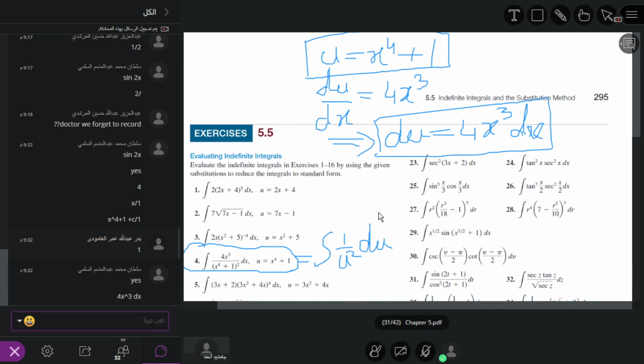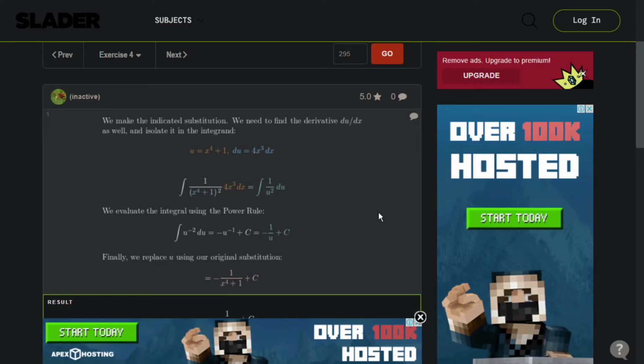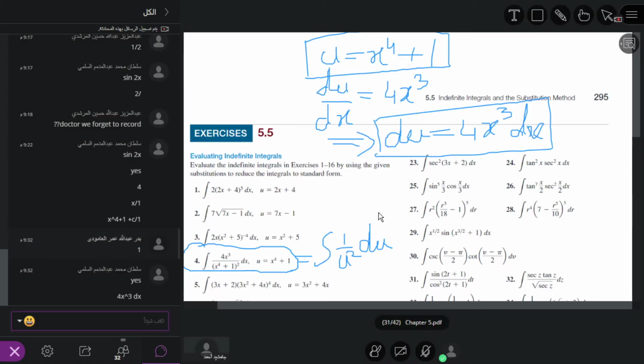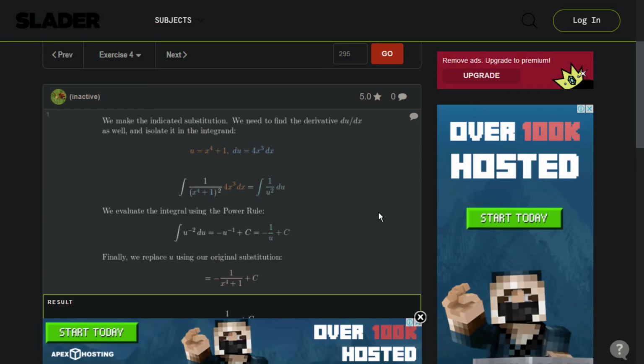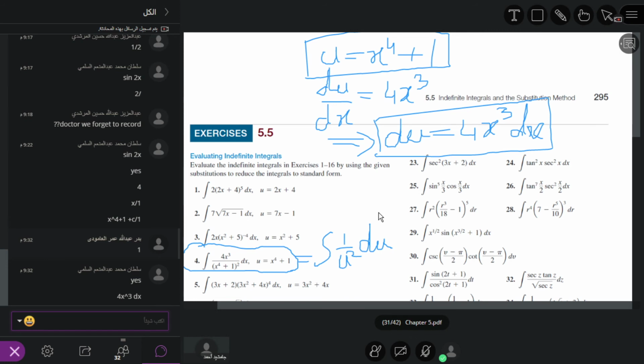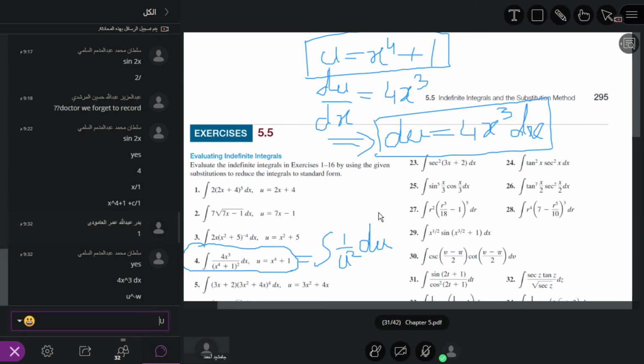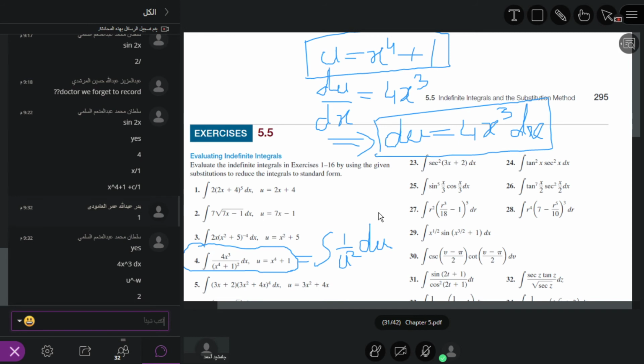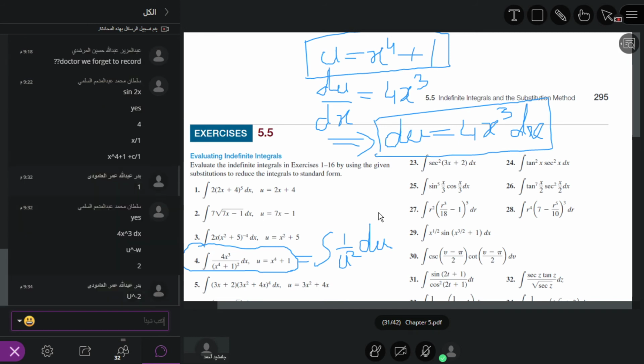Whenever we have u square in the denominator and shift it to the numerator, u power 2 becomes u power minus 2.